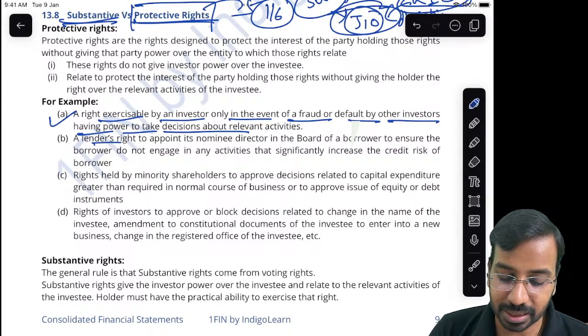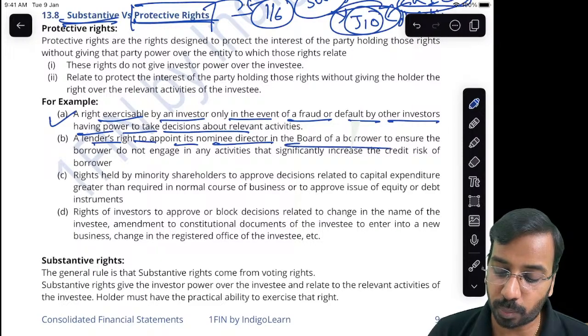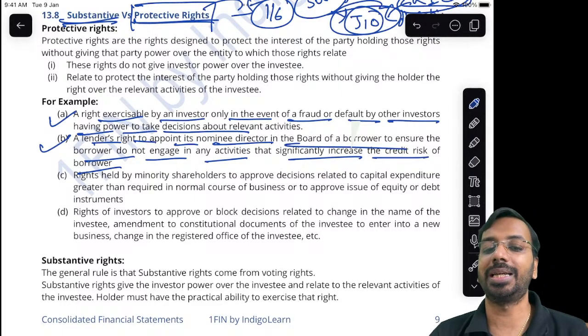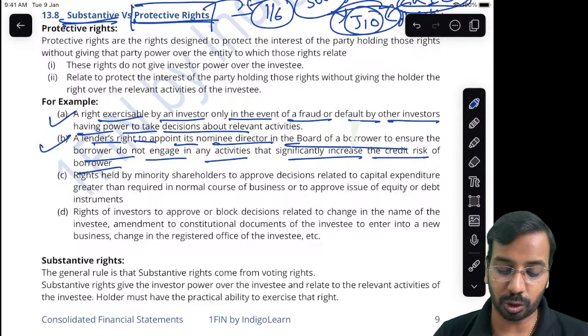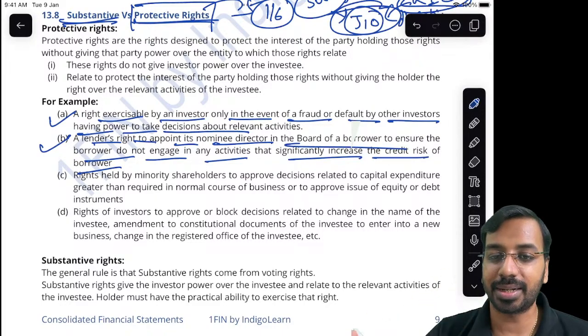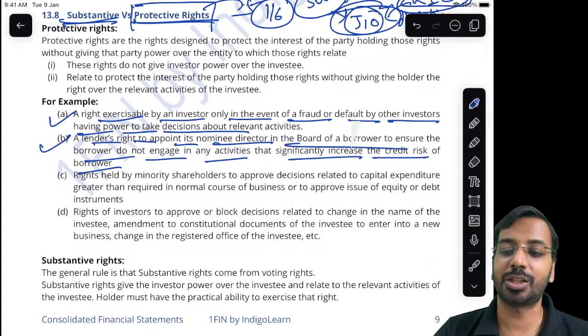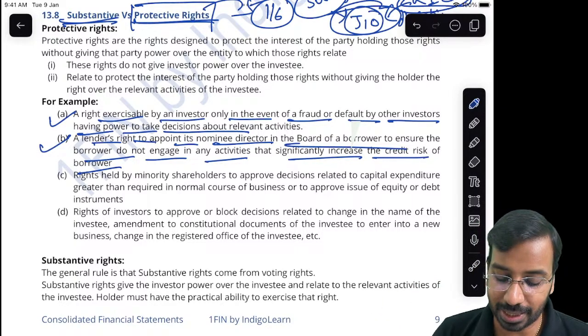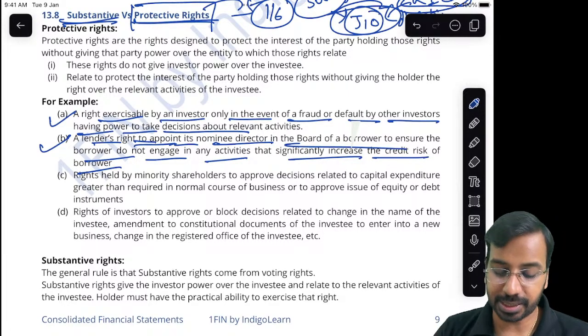Or a lender's right to appoint a nominee director on the board to ensure that the borrower does not engage in activities that significantly increase the credit risk. This is again a protective right. This right gives protection to the lender. The lender is not interested in managing the business of the enterprise. That is not the interest of the lender. What does the lender want to do? The lender wants to appoint just to protect its interest.